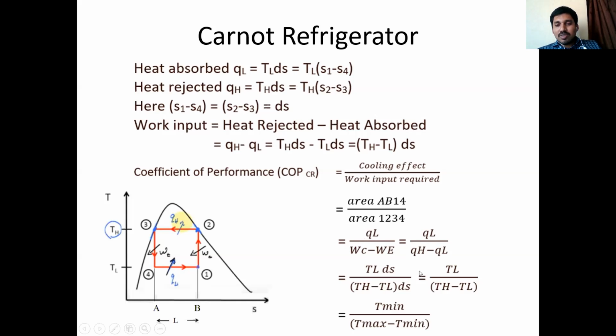So from this equation, if you derive, QL means TL ds, and work input required is (TH minus TL) ds. So ds finally cancels, and the remaining quantity is TL by (TH minus TL). TL means minimum temperature available in the cycle, TH means maximum temperature. So T minimum by (T max minus T minimum) is the equation of COP for the Carnot refrigerator. Remember, this is the derivation of the COP for the Carnot refrigerator, important from the examination point of view.